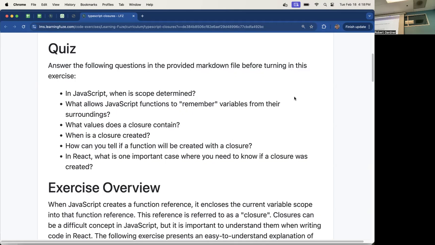The important case in React is when you're filling out dependency arrays. That's the main place, like in a useEffect dependency array. That's where it can come into consideration. So I'm going to go through the code, and we're going to figure out where the backpacks are created and what goes in them.